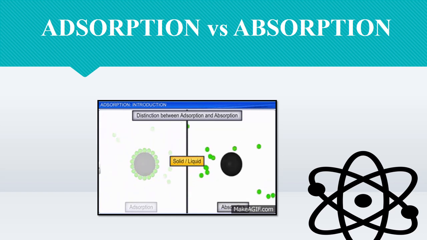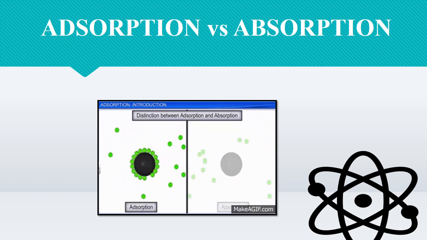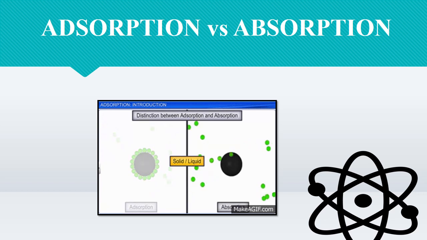So let's see adsorption and absorption. Here you can see in this process that adsorption is a surface phenomenon where the particles are getting attached on the surface, whereas on the right hand side absorption takes place. The green particles are getting inside those black particles, so that is absorption. For example, take corrosion. The rusting of iron takes place on the surface. The iron oxide layer is forming on the surface of iron.